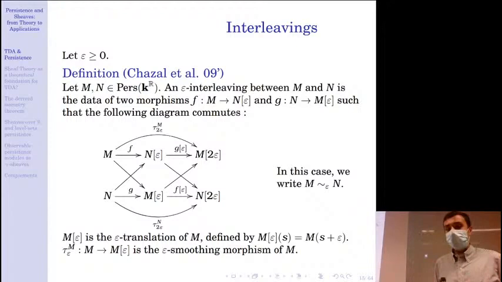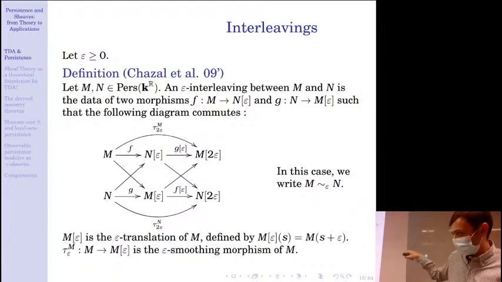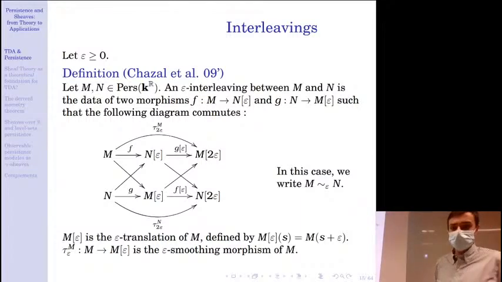We define an epsilon interleaving between M and N to be the data of two morphisms, one from M to N shifted by epsilon, the other from N to M shifted by epsilon, such that they commute up to the 2-epsilon smoothing morphisms between M and M shifted by 2 epsilon, and N and N shifted by 2 epsilon. I will use the wave notation to write that M and N are epsilon interleaved.